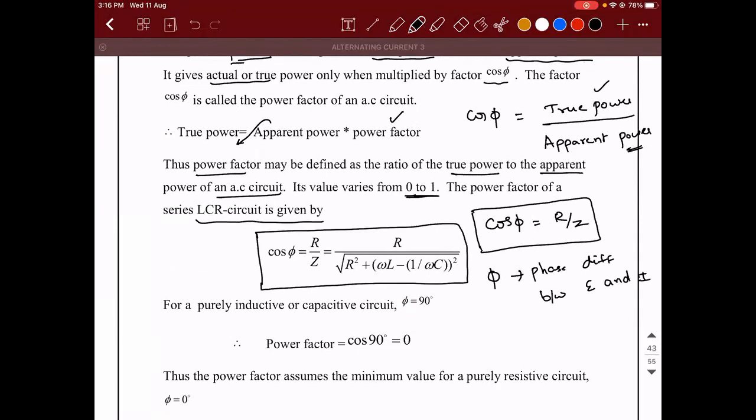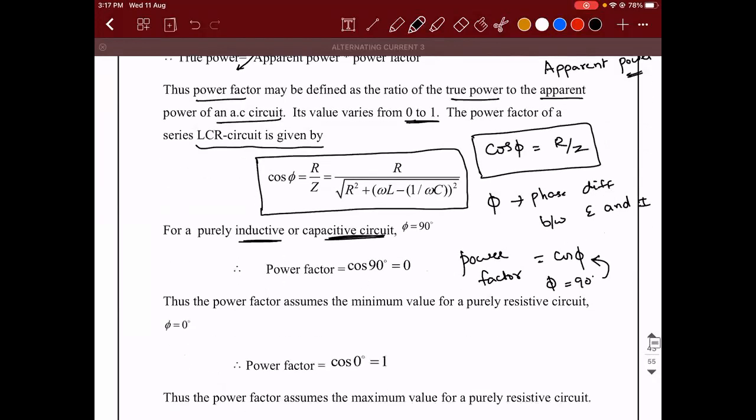If that is the case, then the power factor for a purely inductive or a capacitive circuit is how much? So power factor is cos phi. For a purely inductive or a capacitive circuit, phi is 90 degrees. If you take 90 and substitute here, then what will you get the power factor as? The power factor will come out as 0.